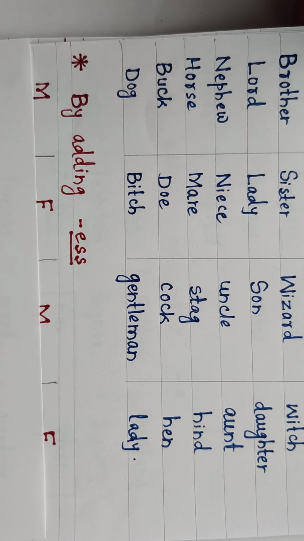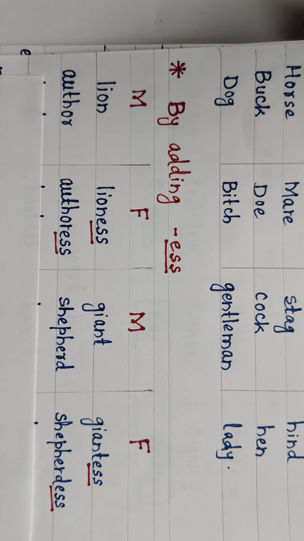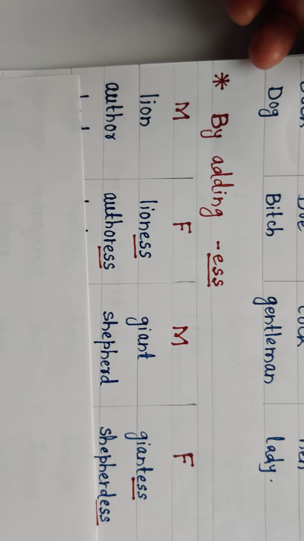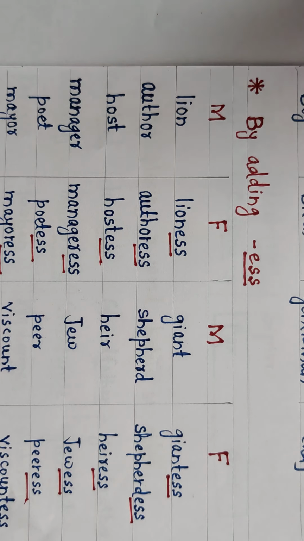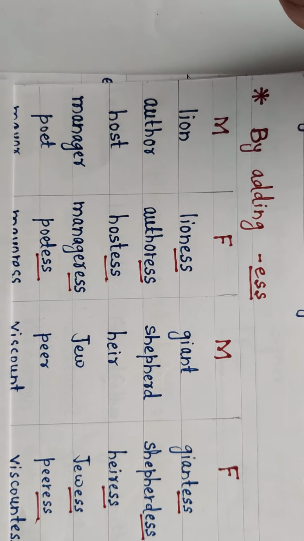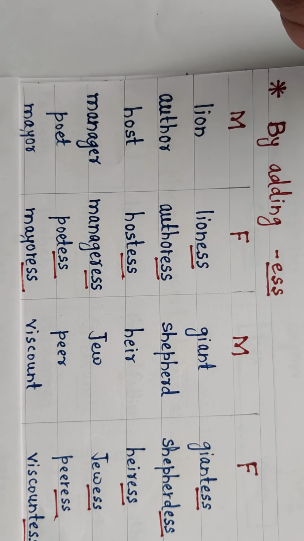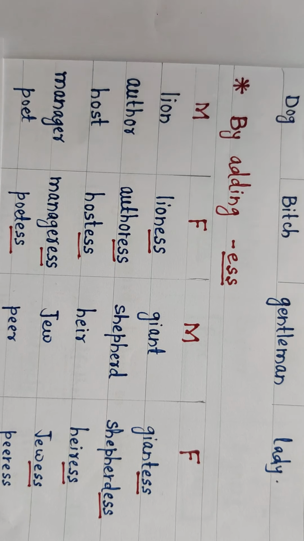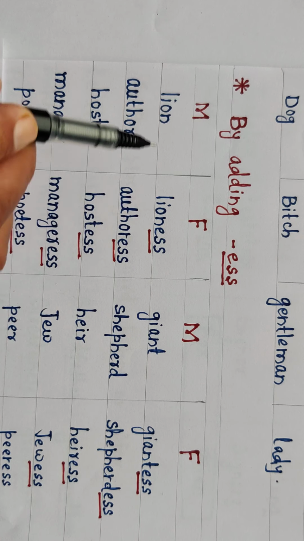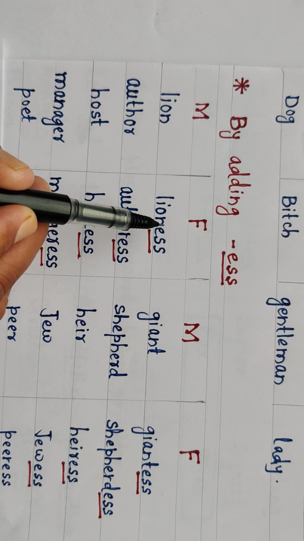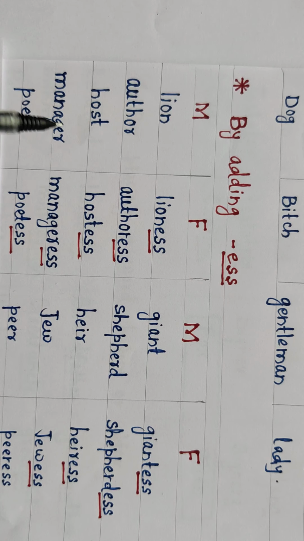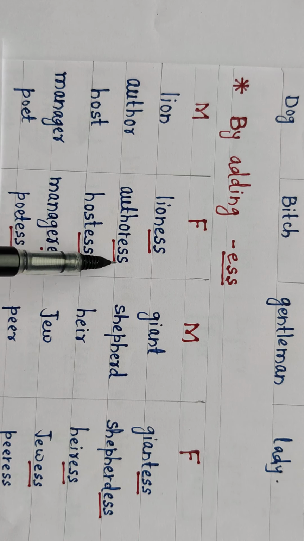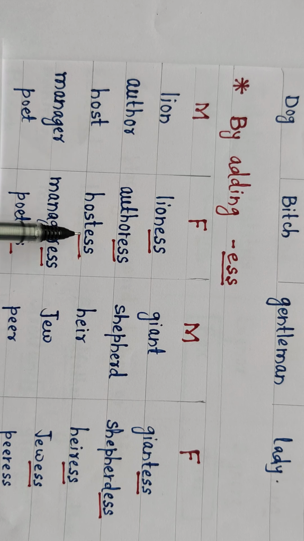Now, some feminine genders are formed by adding "ess" to the masculine form of that word or masculine noun. Look here, lion: we are adding "ess" to lion, lioness. Understand? Author, we are adding "ess", authoress. Host, hostess. Manager, manageress.